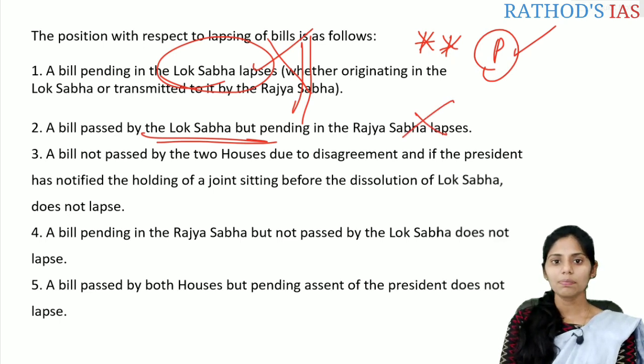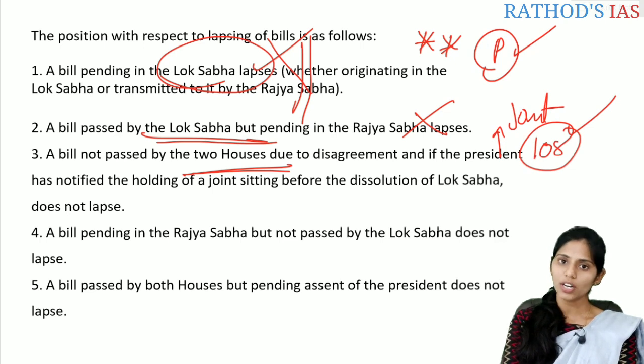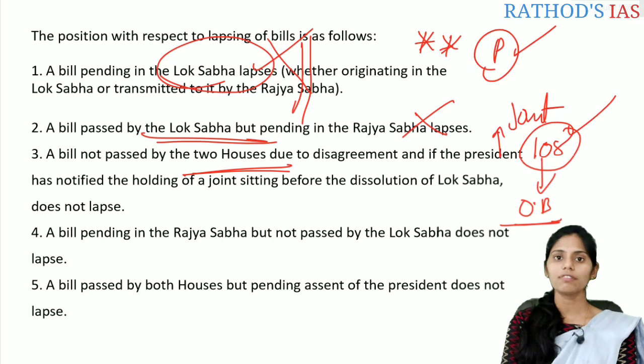And the bill not passed by the two houses due to some disagreement, that means it is talking about the joint sitting. According to Article 108, there is a provision of joint sitting. It is present only for ordinary bills, but not for money bills and constitutional amendment bills.